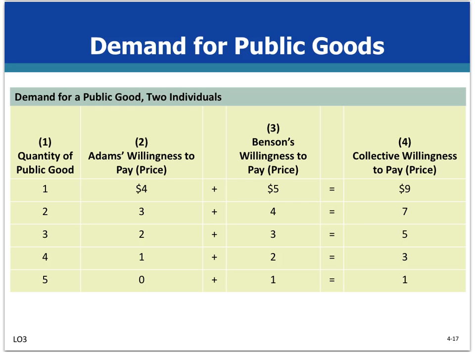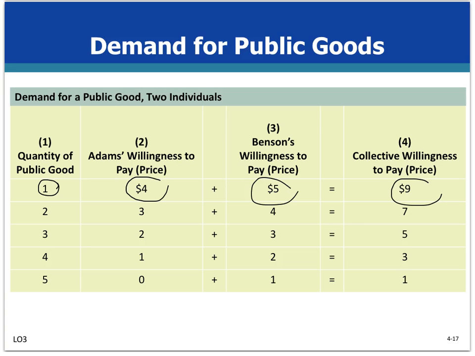And suppose the government produces 1 unit of this public good. If it's only 1 unit, as you realize from this table, Adams' willingness to pay will be $4 and Benson's $5. Total collective benefit will be $9, okay? For the second unit of the public good, the collective price they are willing to pay is $7, $3 for Adams and $4 for Benson. So it will bring us $7 of benefit. And the third unit is going to be 5 and so on. By finding the collective willingness to pay for each additional unit, we can construct a collective demand schedule. As you see, it's different because we are looking at the extra unit and how much you are willing to pay for the extra unit, okay?